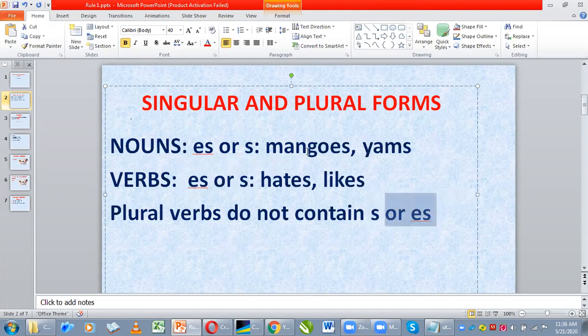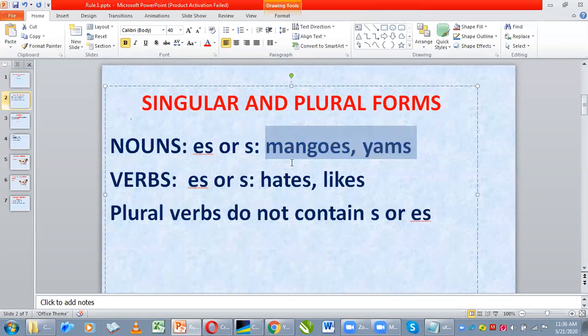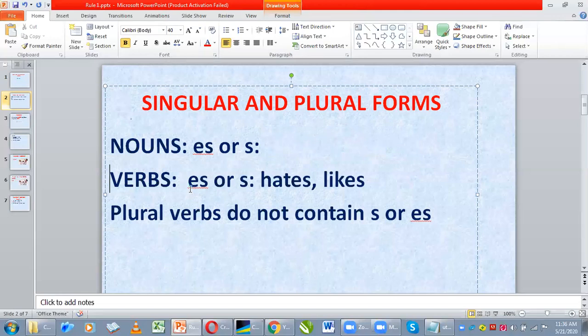For example, plural nouns, you find mangoes, yams. This indicates that there is more than one. But for plural verbs, you do not have es or s. For singular verbs, you have s or es. So, laying this foundation, now let's go on.